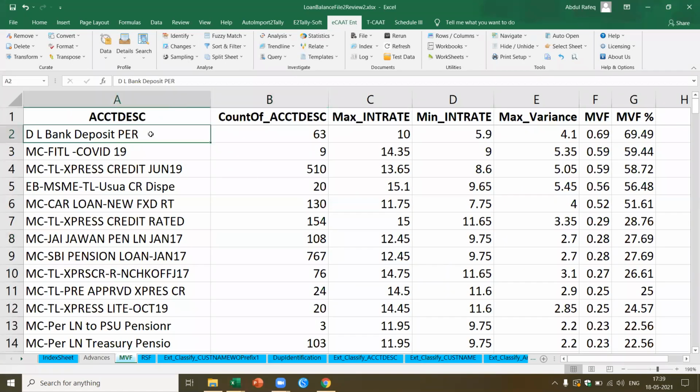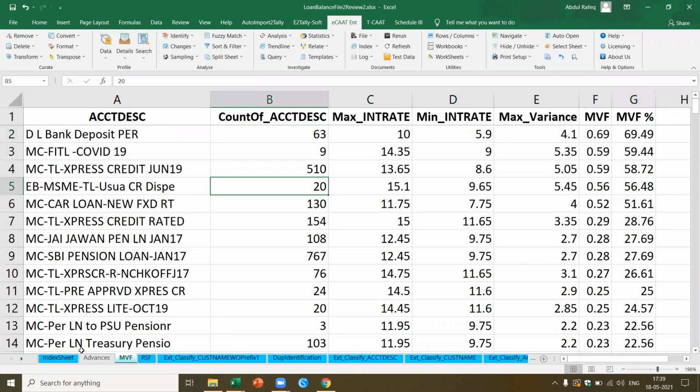So what does it tell me? For each category of loan, it gives me the maximum interest rate and minimum interest rate, and it tells me this particular difference. Now here I can go and check. For bank deposit, the minimum is 5.9%, the highest is 10%. In another case, FITL COVID-19, the maximum interest rate is 14.35, the lowest is 9%. So I can analyze why there is such a big difference, especially in some accounts, which means wherever the difference is more than 25%, I can analyze this.